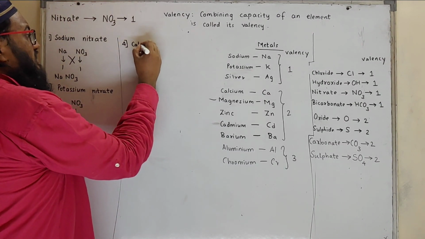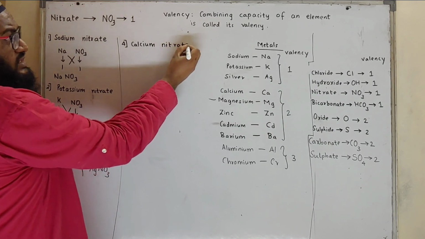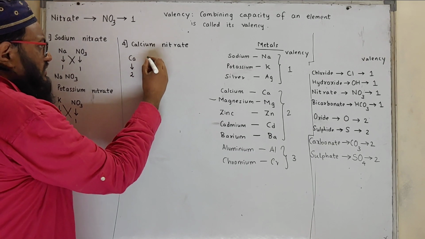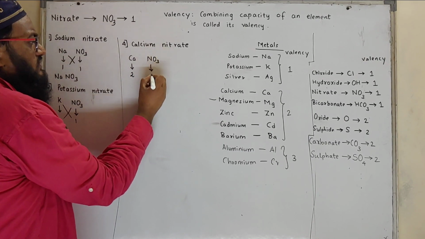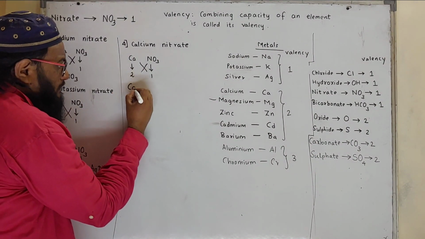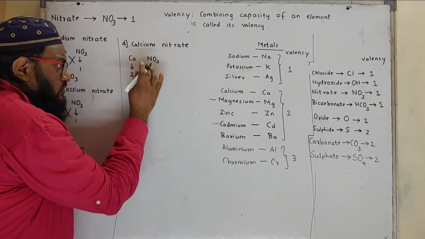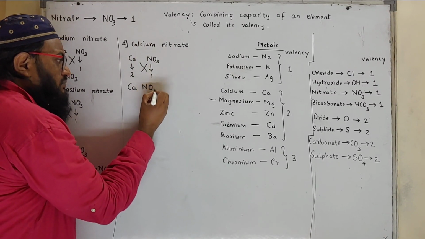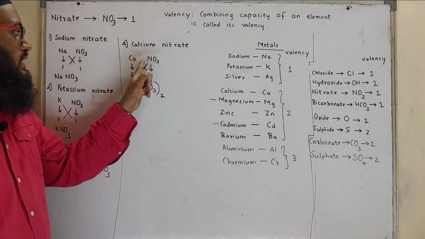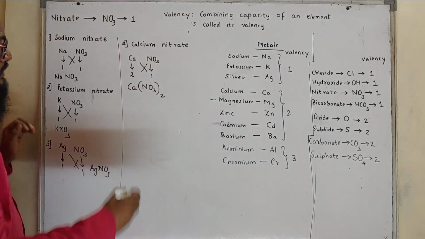What is calcium nitrate? Calcium valency is 2 and nitrate is NO3, valency is 1. So calcium Ca valency is 2, whereas nitrate is NO3, valency is 1. Exchange the valency. Ca should be 1, but this entire NO3 should be 2 times. So what we'll do, we'll put NO3 in bracket and then 2, because this 2 is for both nitrogen as well as oxygen. So we need to write it in bracket and then put 2.